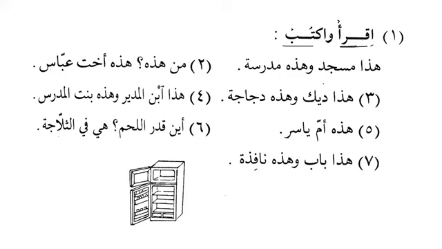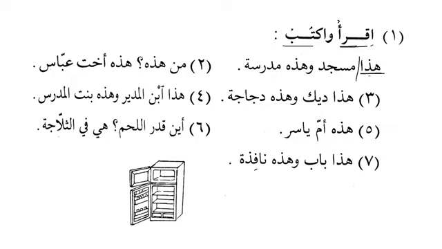No. Okay, why not? The first noun is marfu by default, but that's not the reason. The reason is it is a nominal sentence, and the nominal sentence consists of two parts, subject and predicate, and subject and predicate are always marfu'.